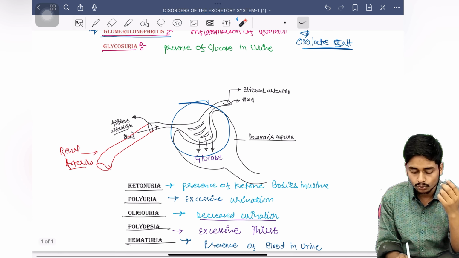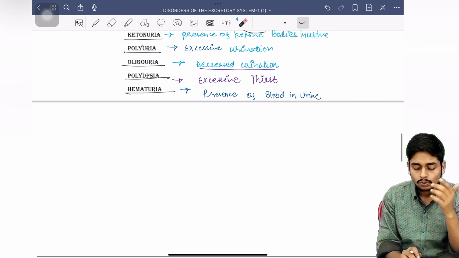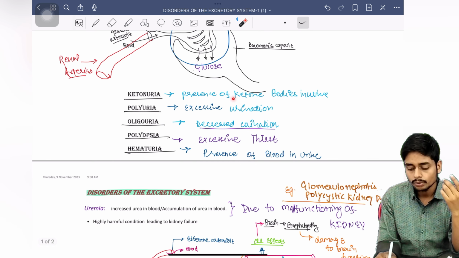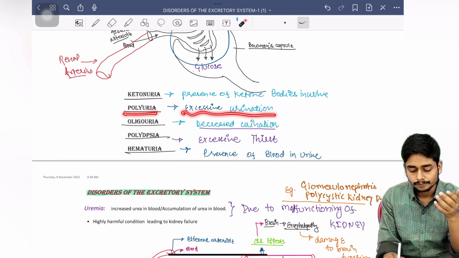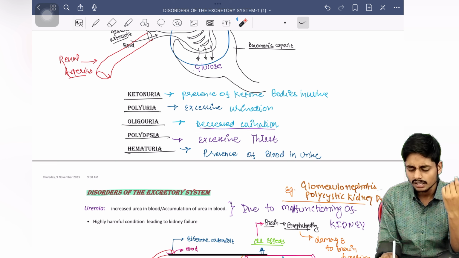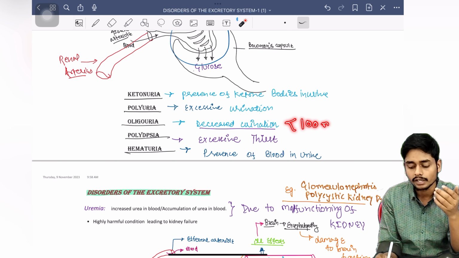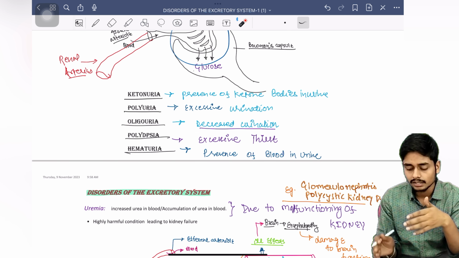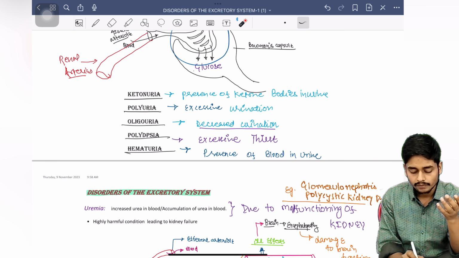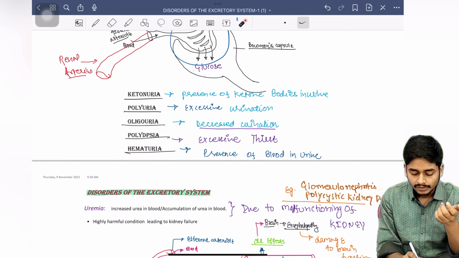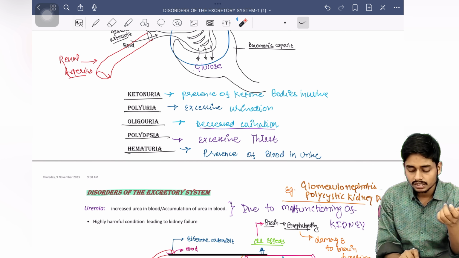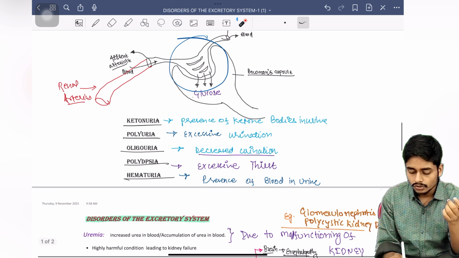The next condition is ketonuria. What is ketonuria? Ketonuria is the presence of ketone bodies in the urine. Polyuria is excessive urination. Oliguria is decreased urination, something less than 100 ml per day. If we are urinating less than this, it is called oliguria. Then we have a condition polydipsia, where a person feels excessive thirst. The next condition is hematuria. Hematuria is the presence of blood in the urine.